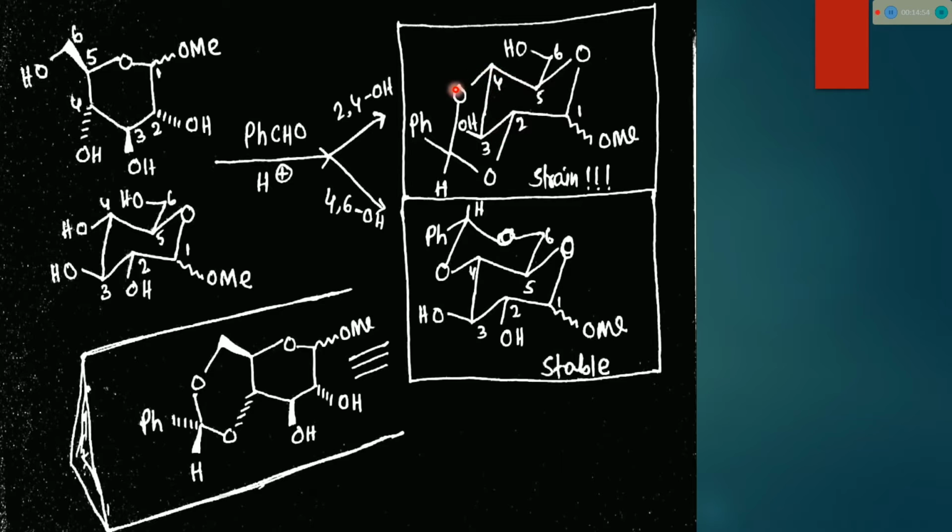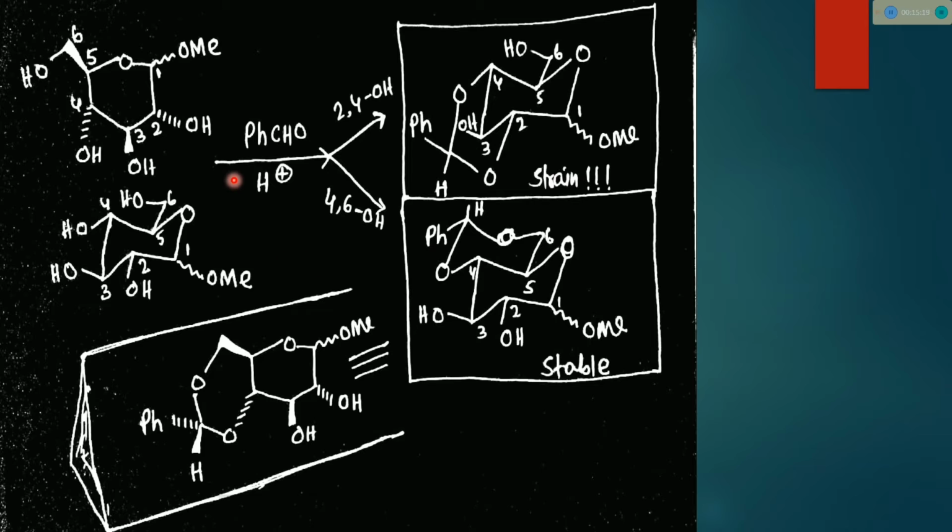So this is the new 6-member ring. This 6-member ring is highly strained, so this whole structure is somewhat unstable because of this highly strained six member ring. So the new six member ring is highly strained, so the whole structure becomes unstable.